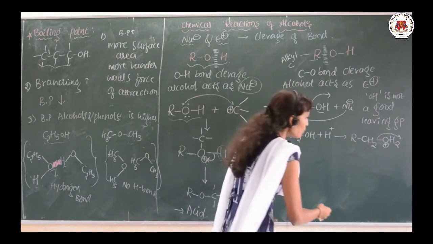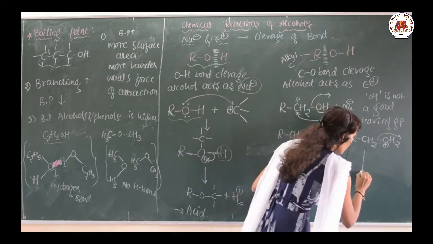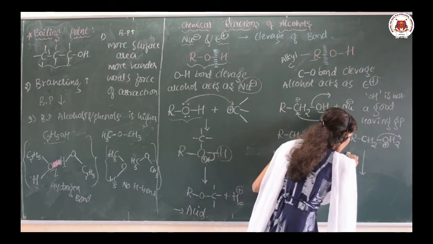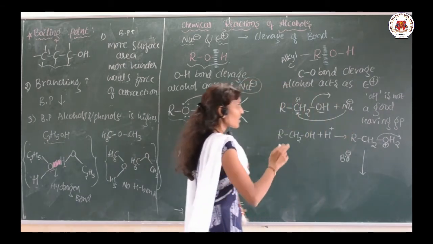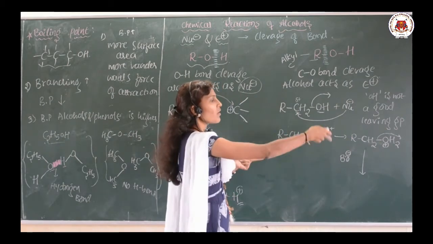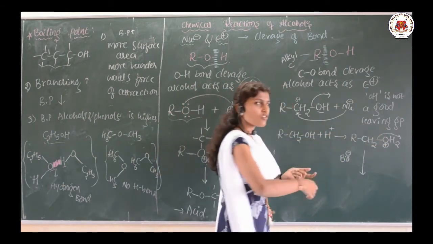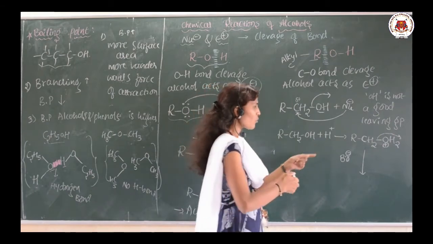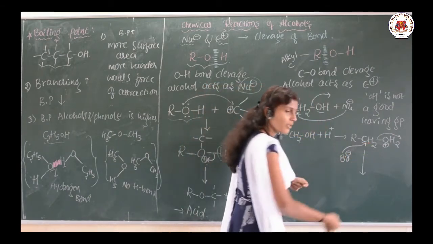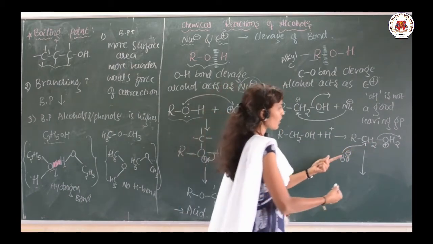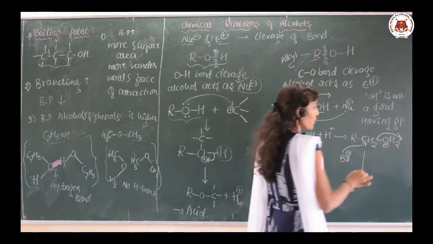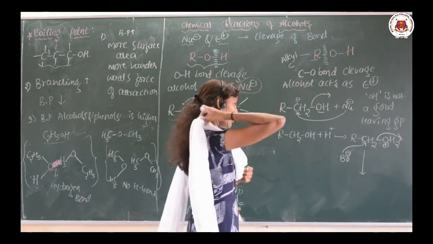During this time, one nucleophile, like Br minus, will attack. As I said, carbon is somewhat delta positive, because the neighboring atom is oxygen, which can drag the electron. This Br will attack on the carbon, so this H2O is removed. What is the product?